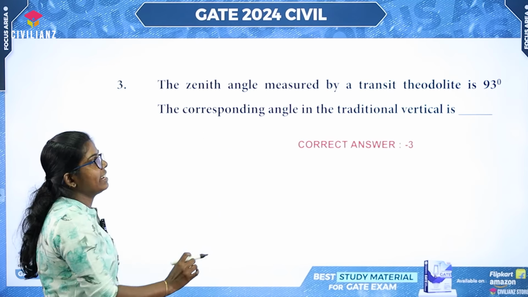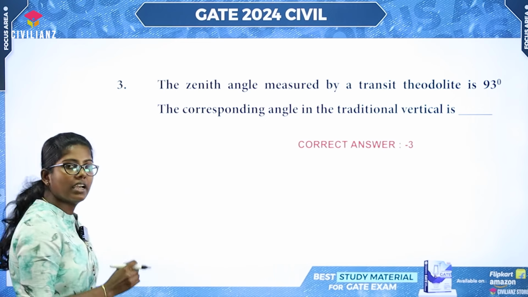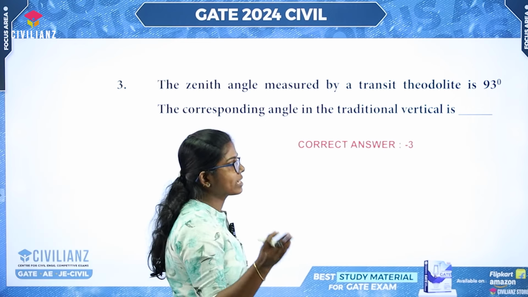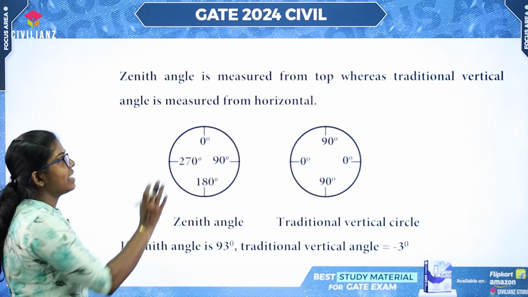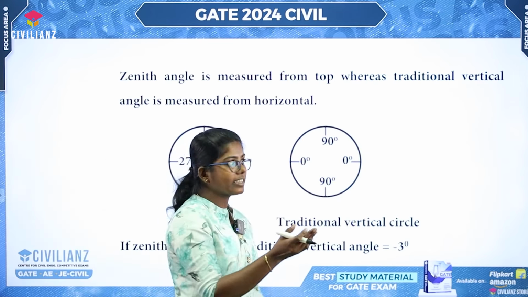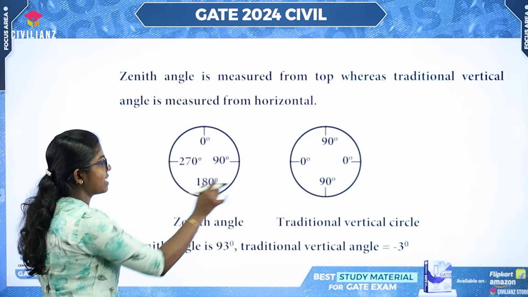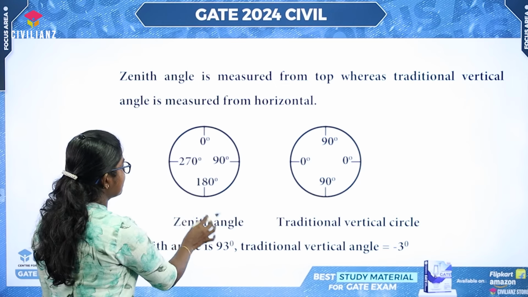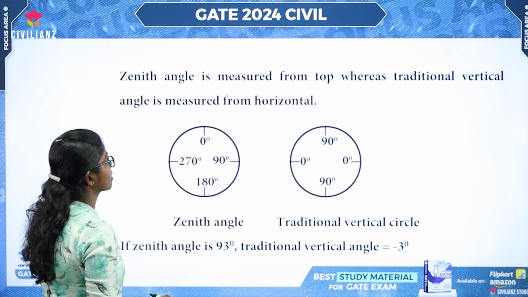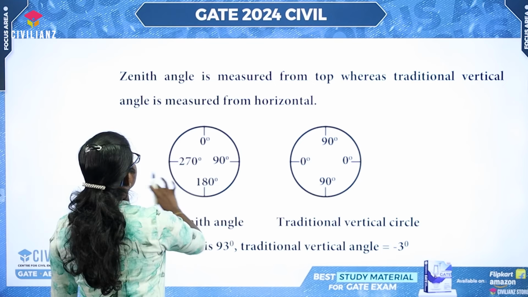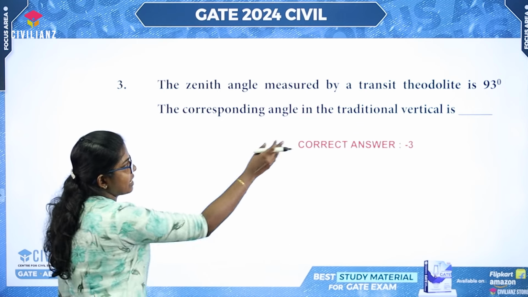The zenith angle measured by a transit theodolite is 93 degrees. The corresponding vertical angle is. The zenith angle is measured from the top, whereas the vertical angle is measured from the horizontal. Check this diagram. This is the zenith angle diagram. This is the vertical circle diagram. We are drawing in our value of 93 degrees from the transit theodolite.